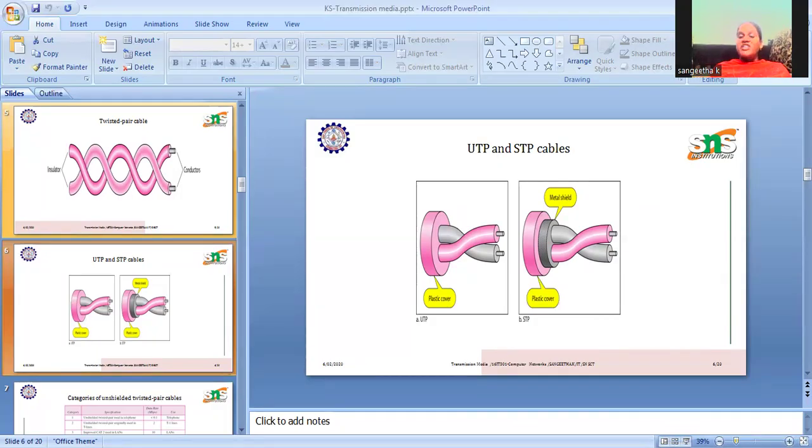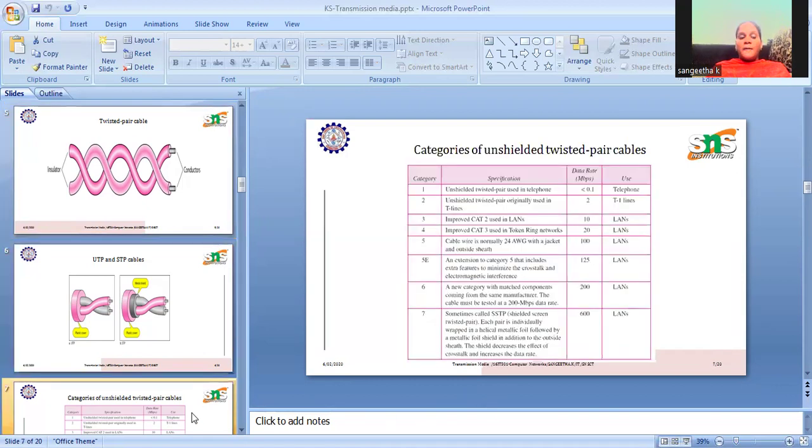So there are two types: unshielded and shielded twisted pair. There are various categories also. Unshielded twisted pair cables are used in telephone line connections, T-based line connections, and also LAN connections, and token ring and token bus connections use twisted pair cables.